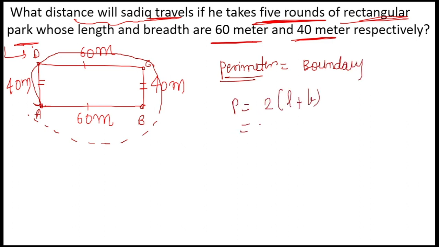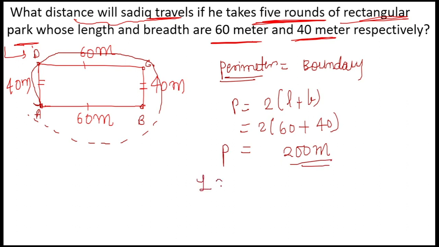What is the given length in the question? The given length is 60 meters plus breadth is 40 meters. This is going to give me 200 meters. Am I right? Yes, 60 plus 40 is 100, 100 into 2 is 200 meter. 200 meter is the perimeter. So for one round, if he is moving from A to B, B to C, C to D, and from D to A, he is actually traveling 200 meters. For one round he travels 200 meters, then for 5 rounds, how much will he travel? 200 into 5.